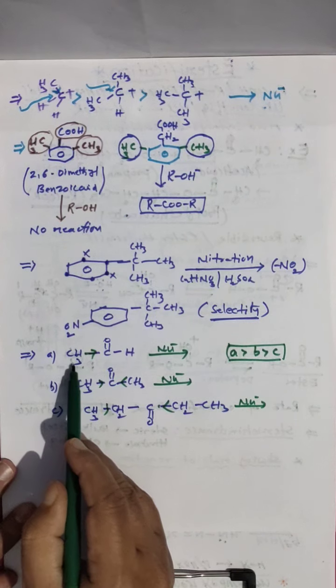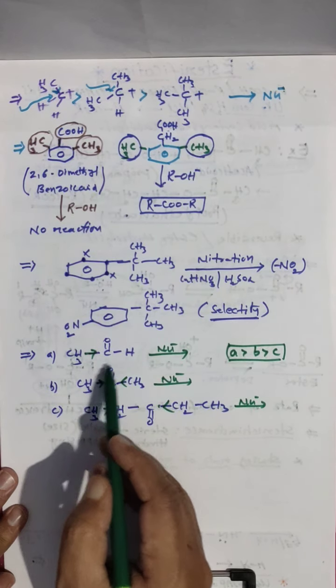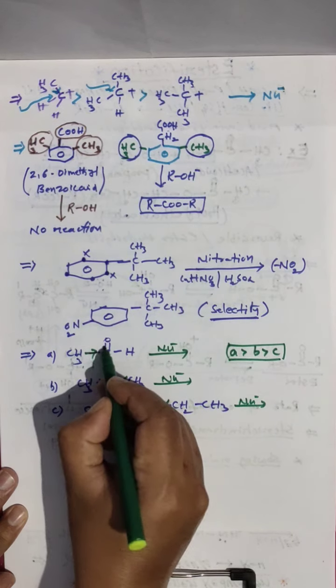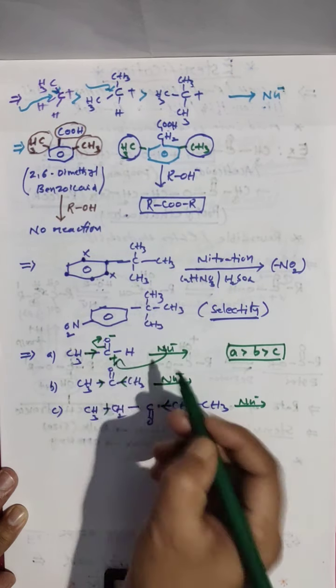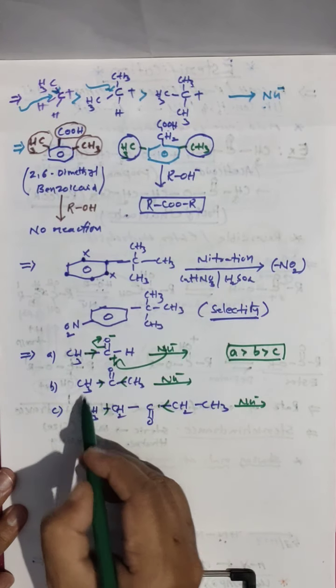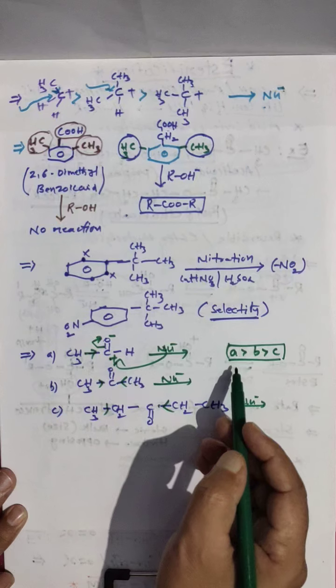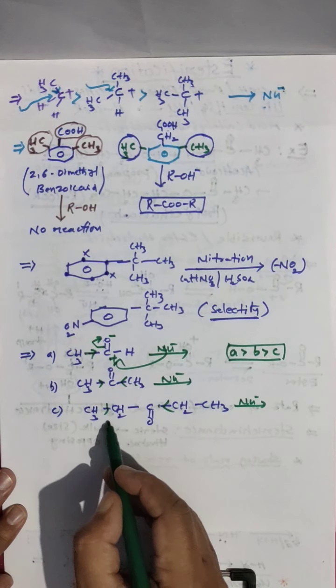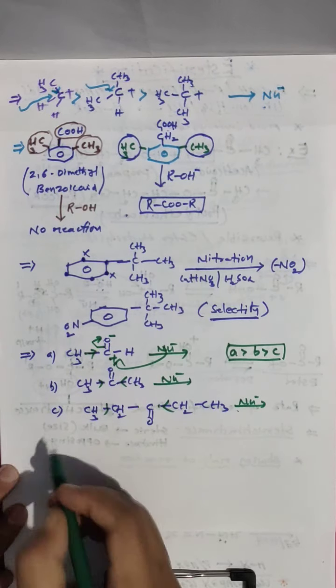Because here one group is giving hindrance, so it will attack easily on this carbocation. When it is moving here, minus plus, the nucleophile will attack here easily. Hydrogen can't hinder, and you go for here, two bulky groups are there. So the rate of reaction is very slow, and here it is very difficult to attack, bulky groups are there.